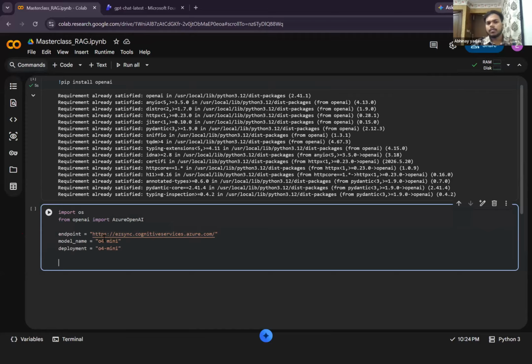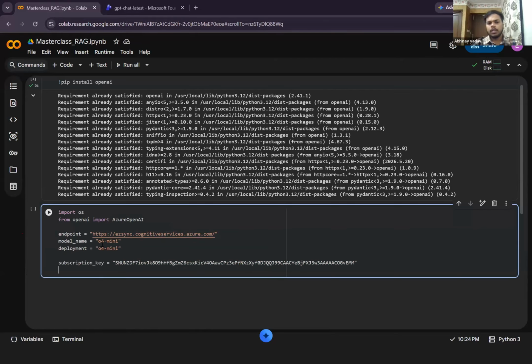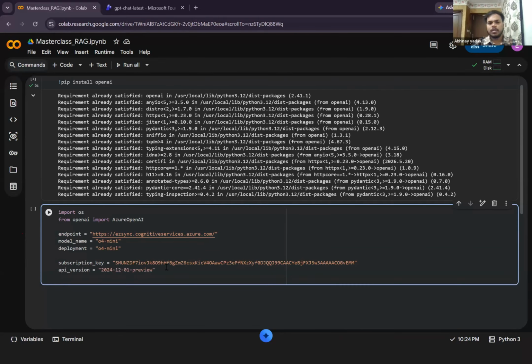If you're not aware of the code and all these things, just don't worry. Then after that, we have the subscription key. This is very, very important. This is very confidential as well, because you don't need to share it with anyone. Then we have the API version.